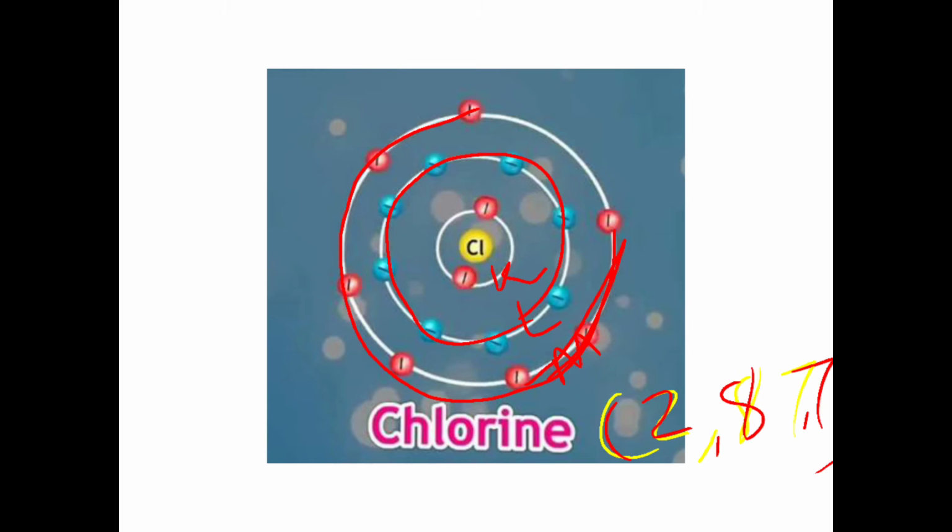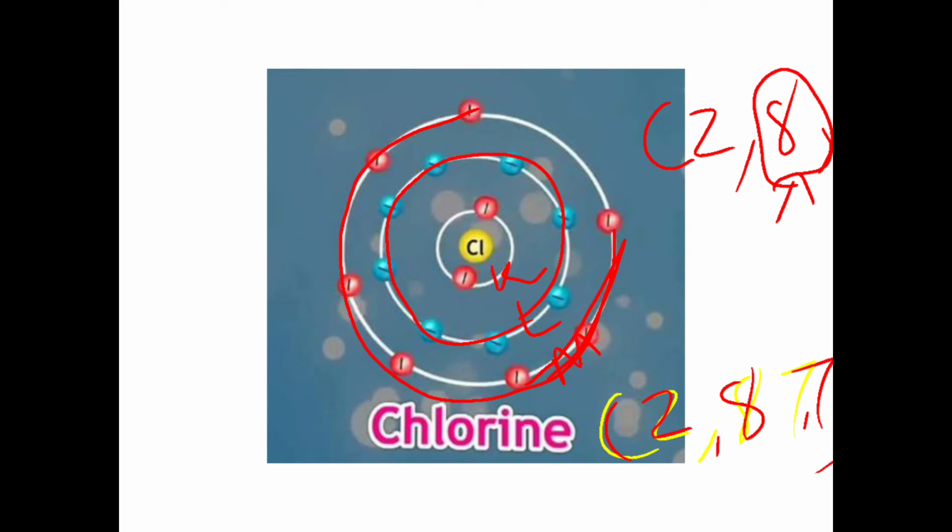Remember that when you have sodium 2, 8, 1, if you remove this outer shell, the penultimate shell has 8 electrons, so it will become the outermost shell.